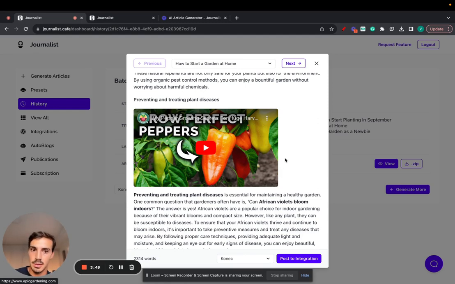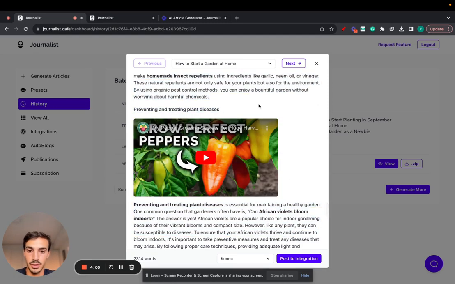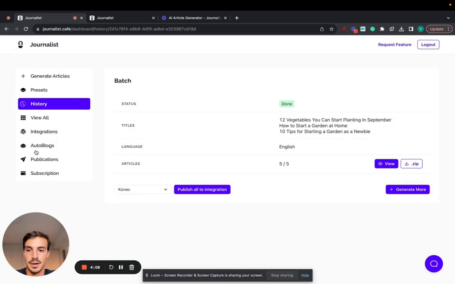You're going to be able to bring in so much traffic by leveraging this AI tool, right? That's one of the powers of Journalists, one of the features that it allows you to do. It's pretty cool. Again, you can just generate content in bulk, 1,000 articles a day if you'd like. You can just copy them, post them to WordPress, or you can just click here to post it to WordPress manually. Or if you want to go a step further, just set up an auto blog, and this will set up the auto blog in any language you want.